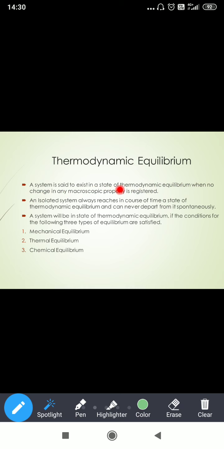Okay. Examples are, see, an isolated system always reaches in the course of time a state of thermodynamic equilibrium and can never depart from it spontaneously. What is this isolated system? Why is the isolated system related to thermodynamic equilibrium? Why not an open or closed system? Any idea?